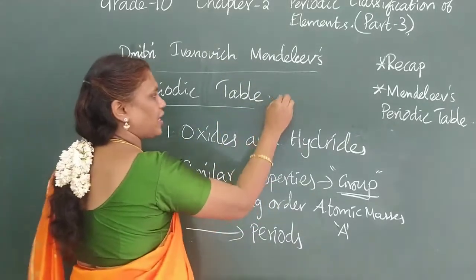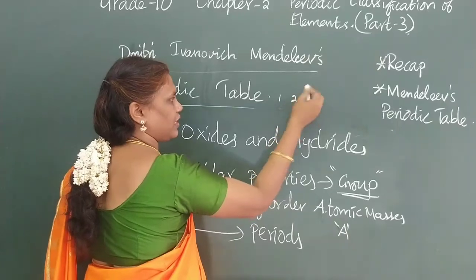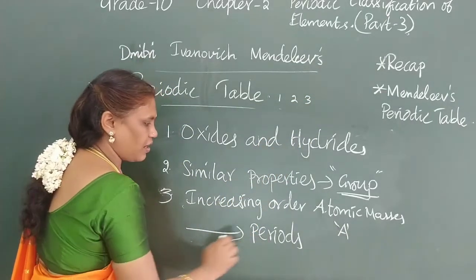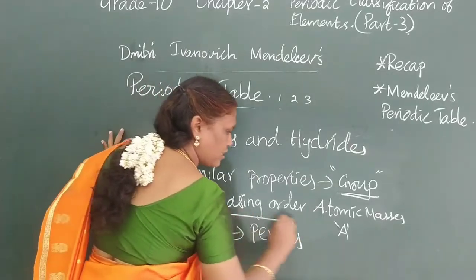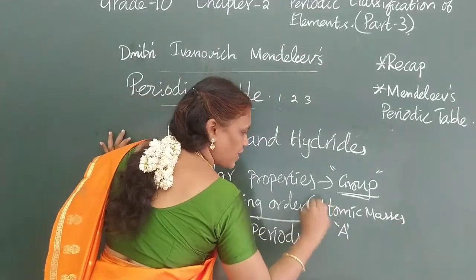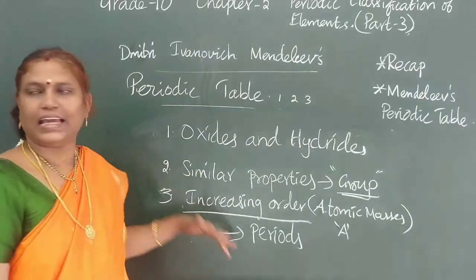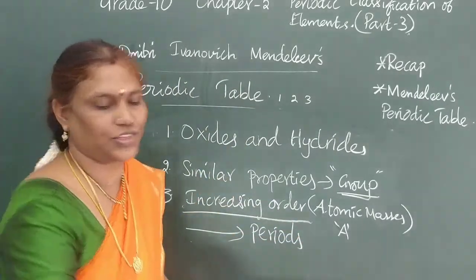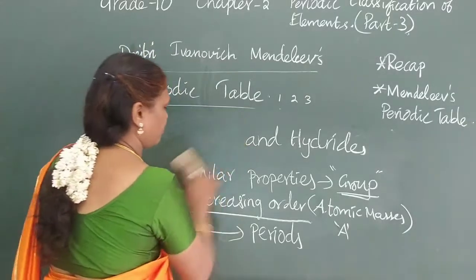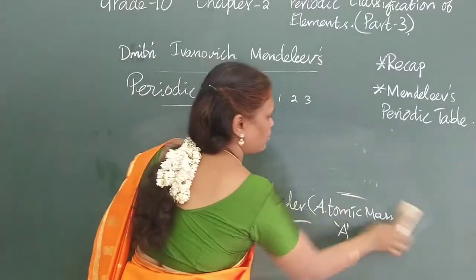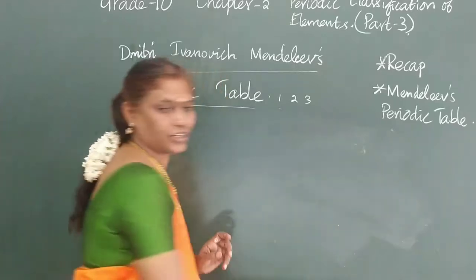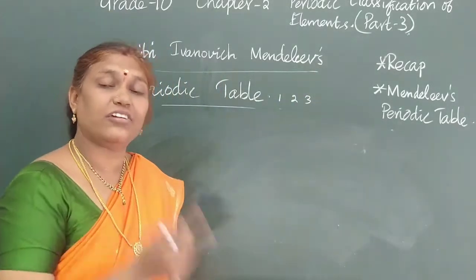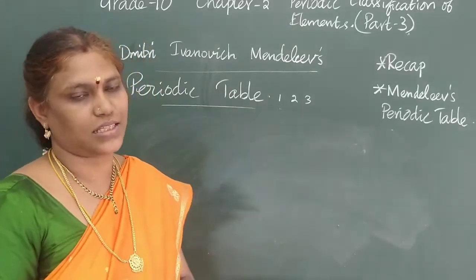So the first element has atomic mass 1, next will be 2, 3. Like that, he has arranged the elements in the period by increasing order of atomic mass. Like that, he has framed the periods. So like this he has arranged the elements in groups with the same property, and the elements in the period in the increasing order of atomic mass.